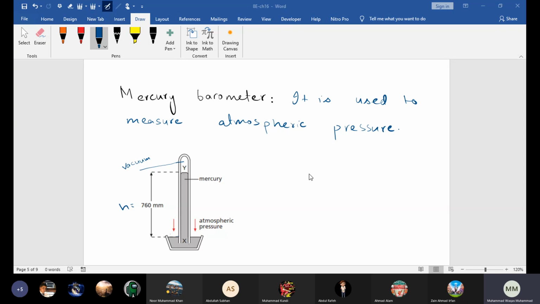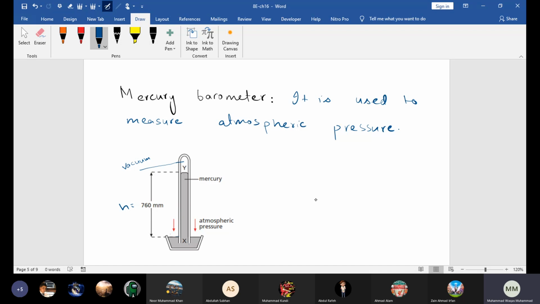Is that point clear, beta? Abdul Rahman, beta Noor, beta Kundi, everyone. Is that point clear? Yes, sir, it's clear. Okay. Now beta, a certain depth or a certain column of any liquid will exert a certain amount of pressure. So scientists sometimes express pressure that way as well. Now beta, how does a mercury barometer work? That point is clear, put that aside now. Let's focus on this.